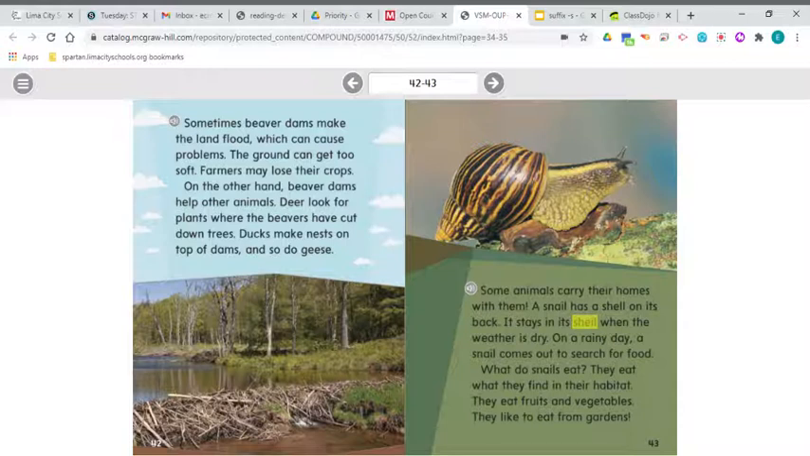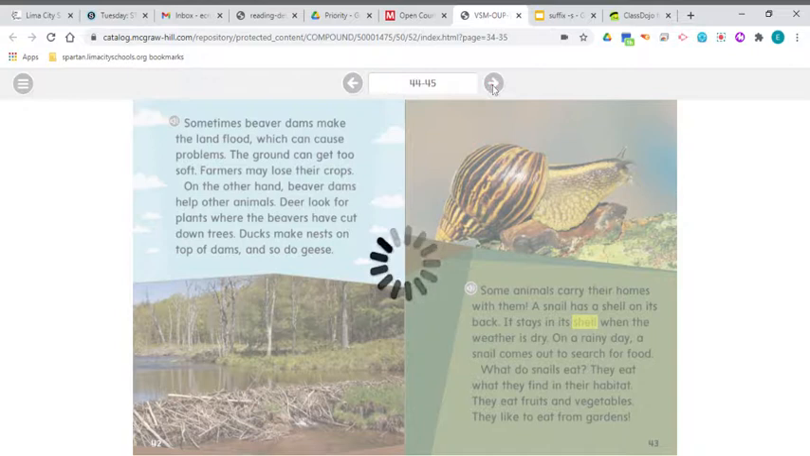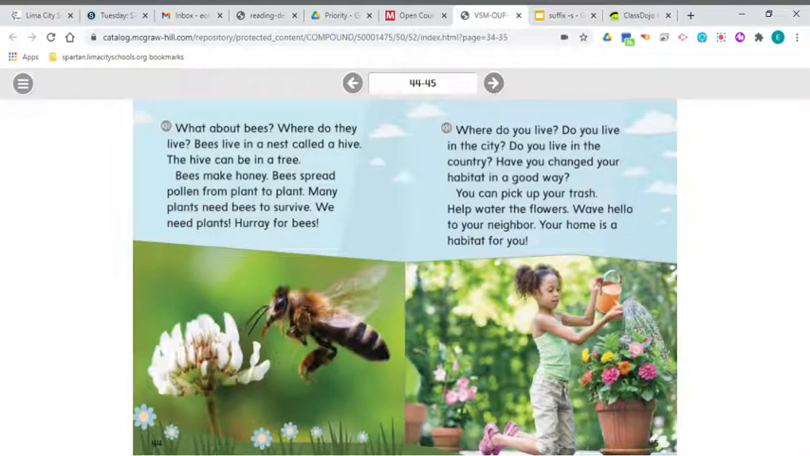Some animals carry their homes with them. A snail has a shell on its back. It stays in its shell when the weather is dry. On rainy days, a snail comes out to search for food. What do snails eat? They eat what they find in their habitat. They eat fruits and vegetables. They like to eat from gardens. What about bees? Where do they live? Bees live in a nest called a hive. The hive can be in a tree. Bees make honey. Bees spread pollen from plant to plant. Many plants need bees to survive. We need plants. Hooray for bees.